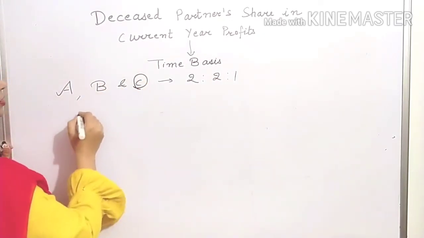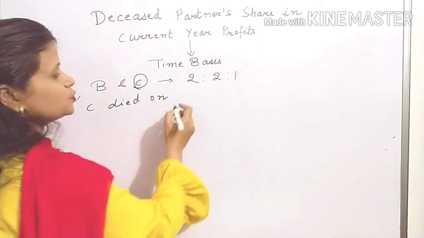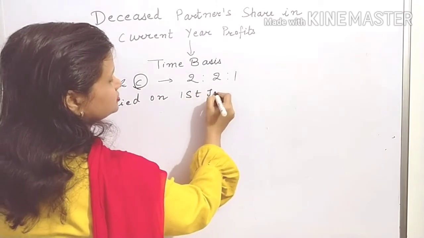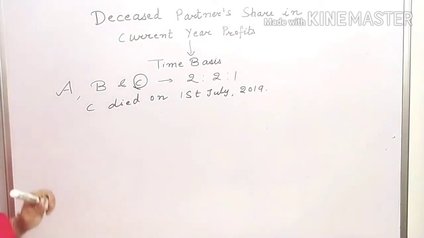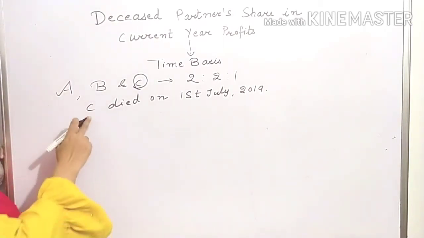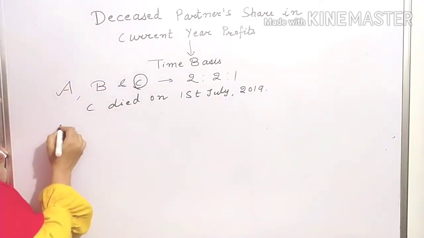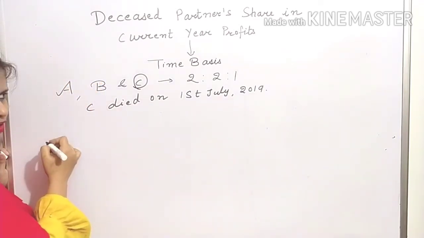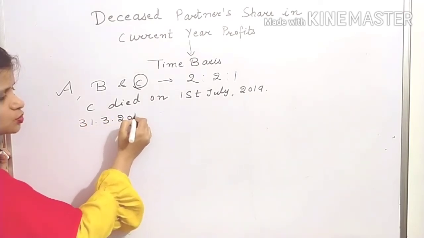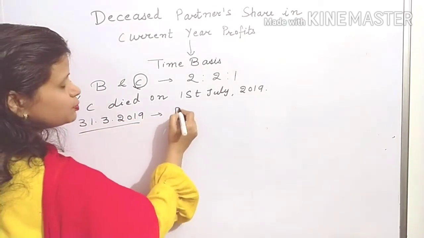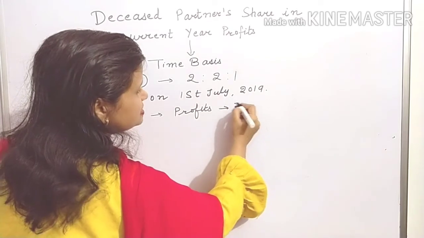C died on, let us assume, 1st July 2019. You are required to calculate C's share in profit up to 1st July 2019, provided you have to take last year profit as the base, that is profit for the year ending 31st March 2019. These profits are given to be, let us assume, 6 lakh.